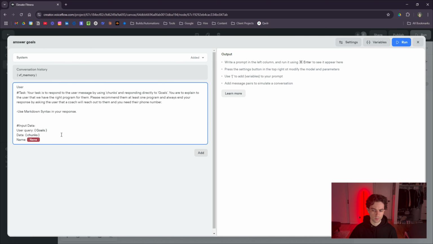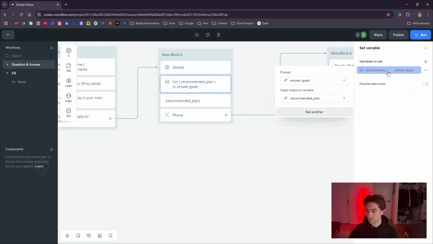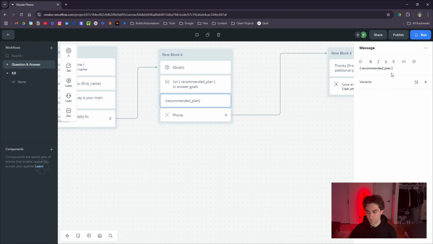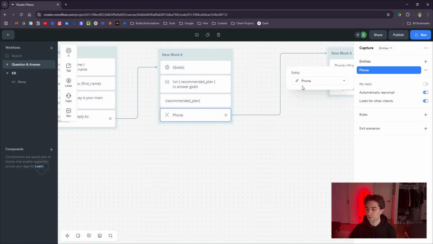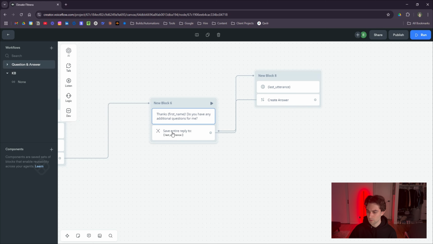And then here's our input data. We have the user query, chunks, and then the name. Close that. And then here is the recommended plan. This is the response from the set step. If I go back here, you'll notice that I'm saving this to recommended plan. That's our output variable. And then here we just have a message block with the variable recommended plan. Then we are adding an entity, same thing. We're expecting a phone number out of them, so we save the data type as phone number and save it to variable phone. And then we have, thanks, first name, do you have any additional questions for me?